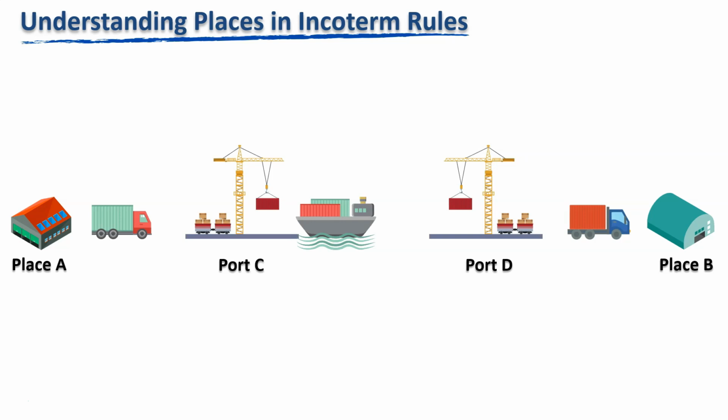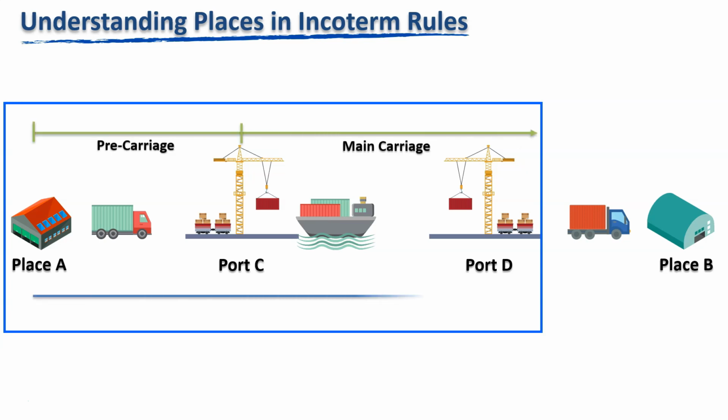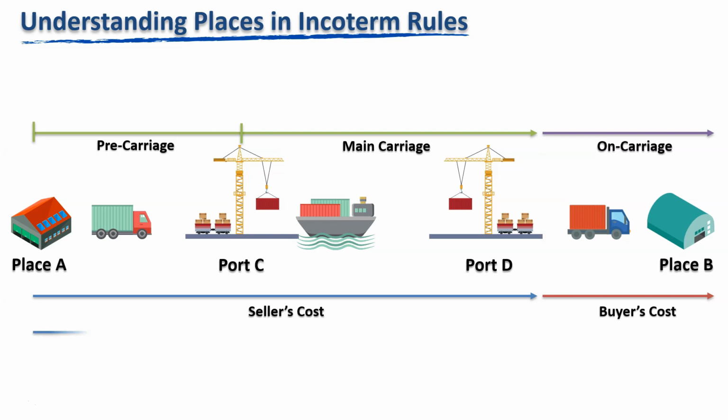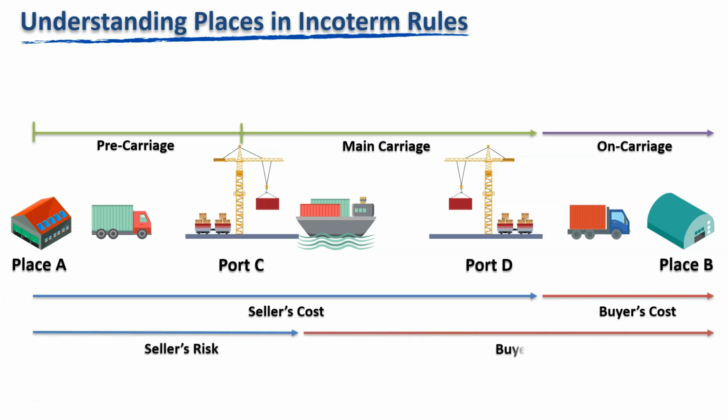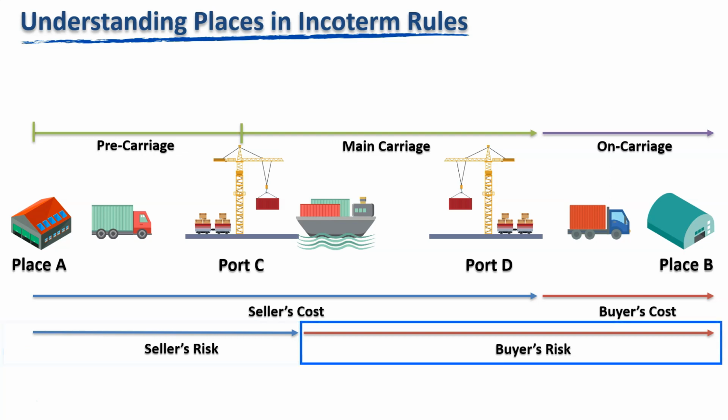They decide the seller will bear the cost till port D, that is pre-carriage from place A to port C and main carriage, that is port C to port D. They also decide that though the cost till port D will be borne by the seller, he will bear the risk only for the pre-carriage, that is till port C. From port C onwards, the risk of the goods will be the buyer's.